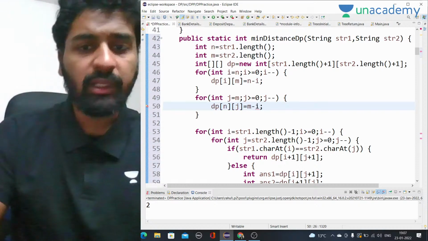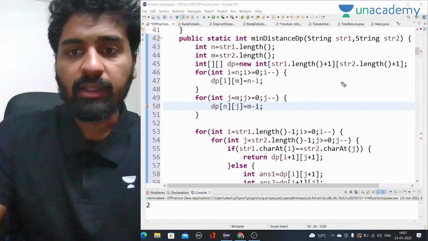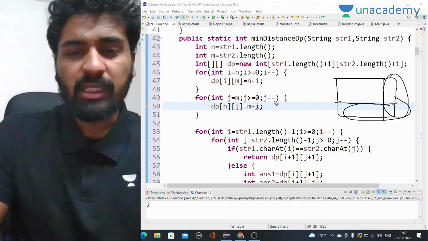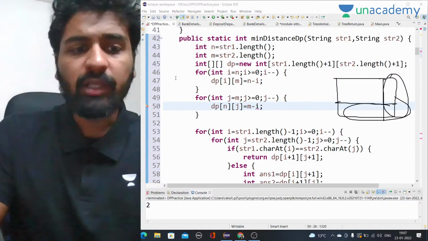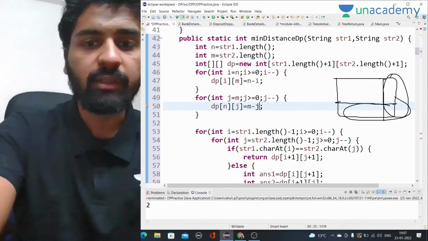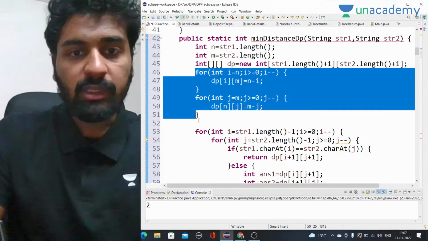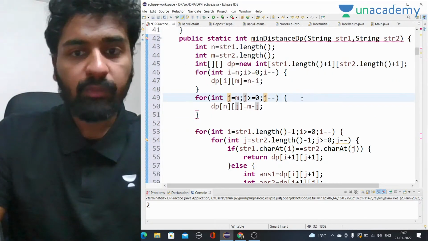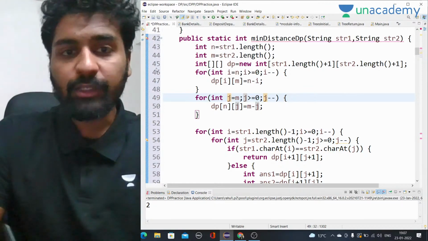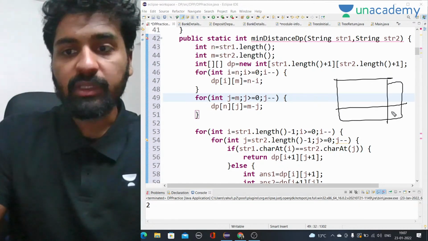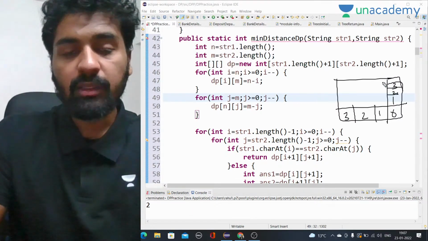Okay, so you just have to think how you can fill these columns, right? You just have to go over the columns and rows. So these are the two cases that we have to do, and this will actually fill the last column and row with the values 0, 1, 2, 3 and 0, 1, 2, 3. Okay, these will be filled with these, right? This is the case.